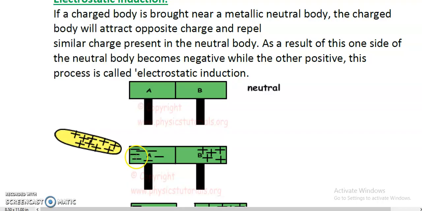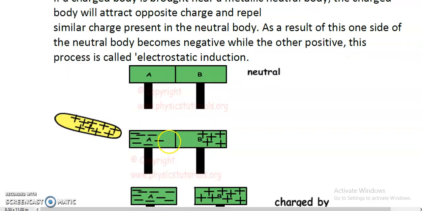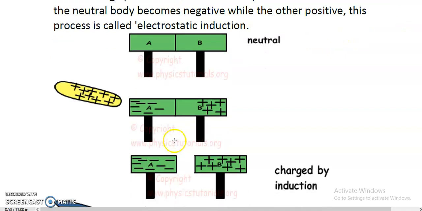So electrons will be attracted towards the positively charged rod, and the positive charges will be repelled towards the other end. At this end the negative charges will gather, and at this end positive charges will gather. Now if we remove this positively charged rod from here and separate these two metallic bars, what will happen?